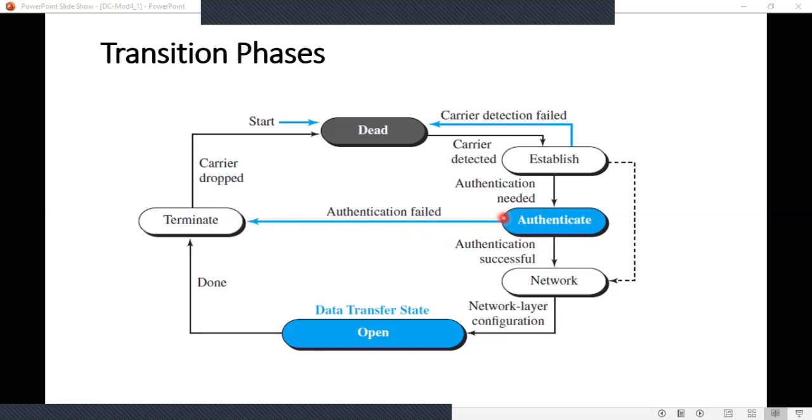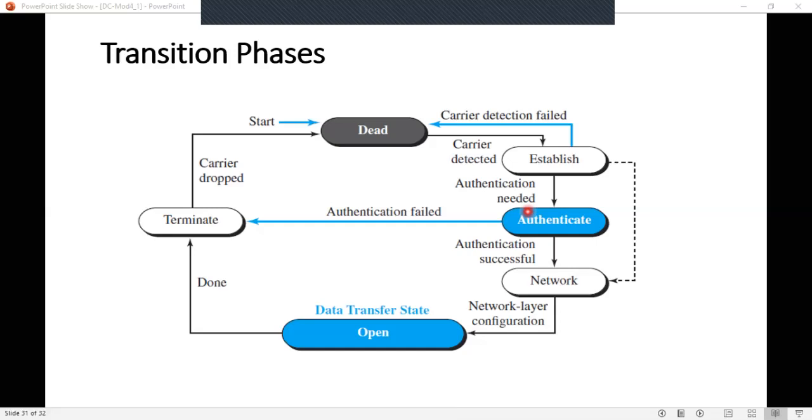Now, this authentication is optional. That is, it is used only if the two parties, the sender as well as the receiver, both want to authenticate. Now, what is authenticate? Authenticate is nothing but verifying that the sender is sending the packet to the intended receiver itself.